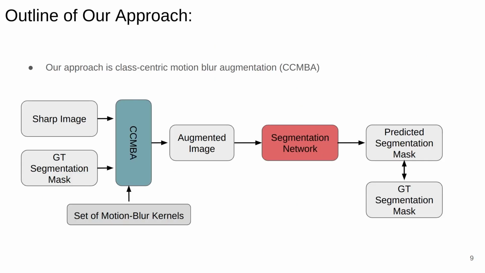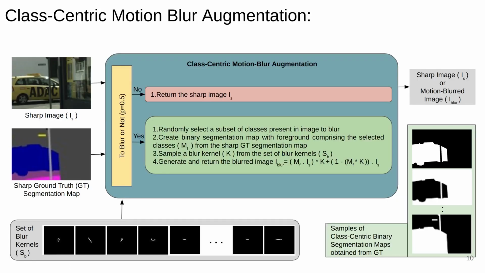Moving on to our approach, which is class-centric motion blur augmentation, we want to highlight that the training of the network remains exactly the same as for clean images. The only addition is a class-centric motion blur augmentation module whose output is fed into the neural network instead of the clean image for training. Here on, we refer to our approach as CCMBA in short. CCMBA takes as input a sharp image, its sharp segmentation map, and a set of motion blur kernels. Randomly with probability 0.5, it is decided whether the image is to be blurred or not. If not, the CCMBA module outputs the sharp image itself.